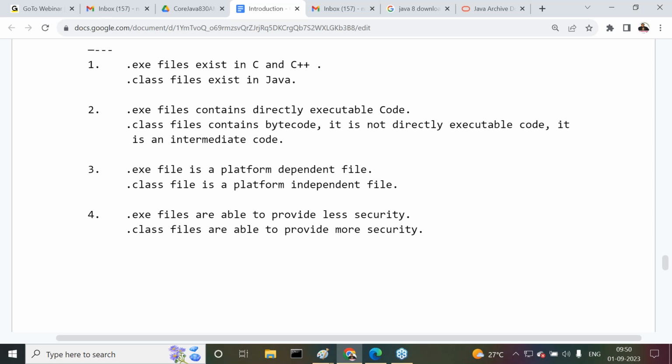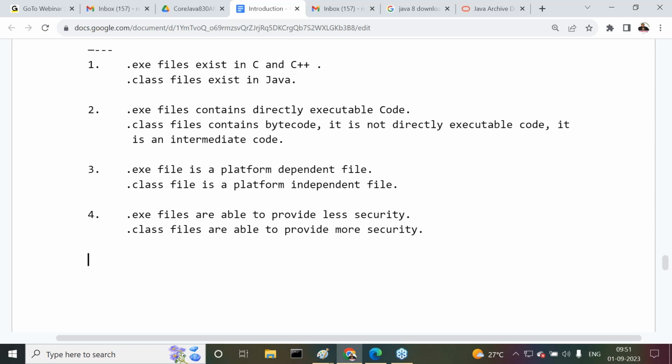Because when we execute a Java program, the JVM will detect any malformations in the bytecode and give information that it is not possible to execute our program. A bytecode verifier component is available inside the JVM. So in this case also, .class files provide more security and .exe files provide less security.